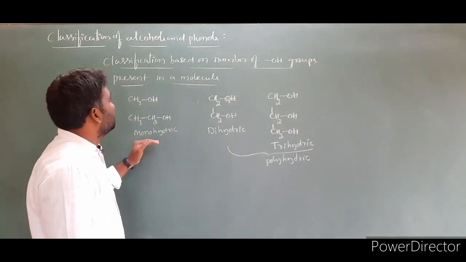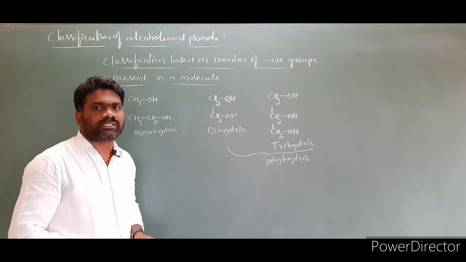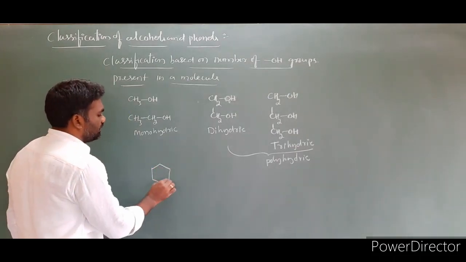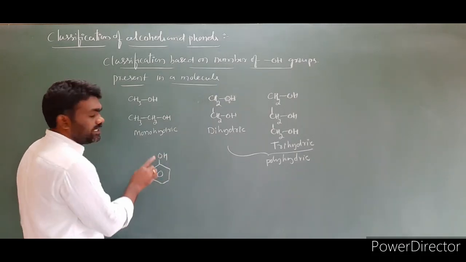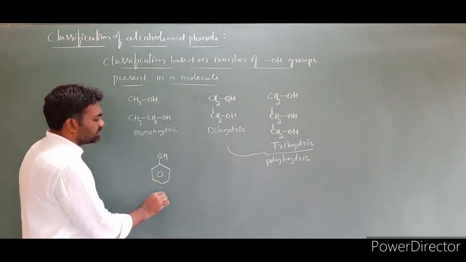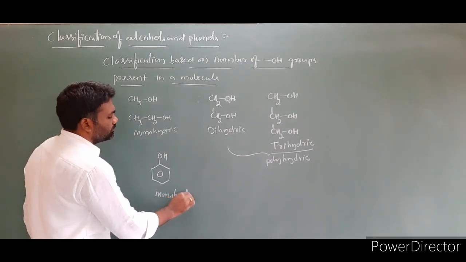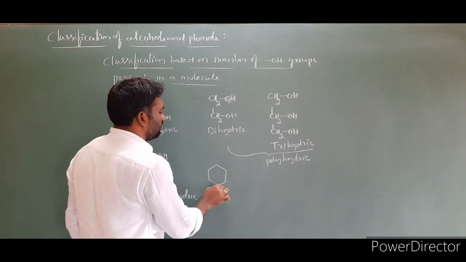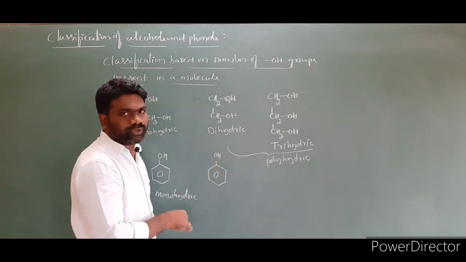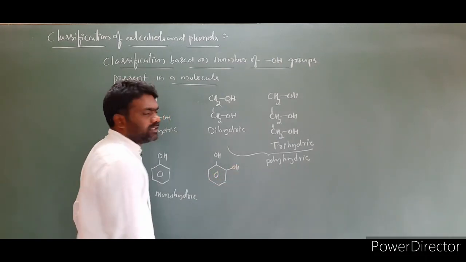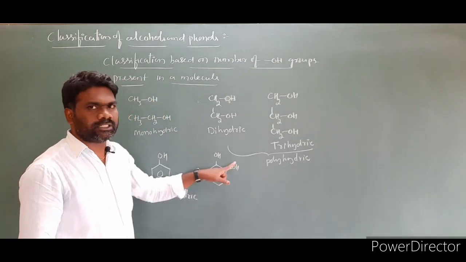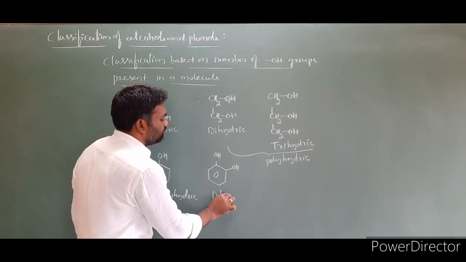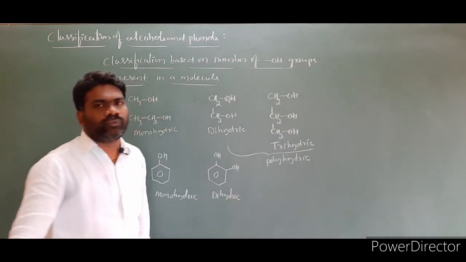Similarly, phenols are also classified into different types on the basis of the number of OH groups present in a molecule. The first one, I am taking a direct example, phenol. Phenol contains only one OH group. This comes under monohydric. If the phenol molecule contains two OH groups, this is one OH and this is another OH. This OH group can be kept here also, no problem. So this is a dihydric. They contain two OH groups.